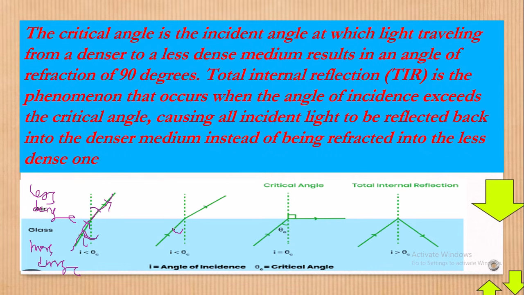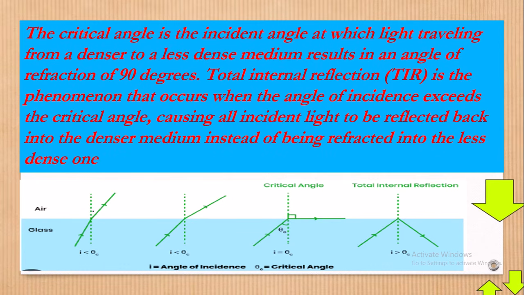So as we increase the angle of incidence, the more we add on the angle of incidence, this ray also moves away from the normal. Like you can see here, it has moved away from the normal. I don't know if you can see that. Now again, if you go on increasing the angle of incidence like this, this ray will start to graze onto the glass-air boundary like we have here. Now at this point, what you must know is that here, I'll erase this.